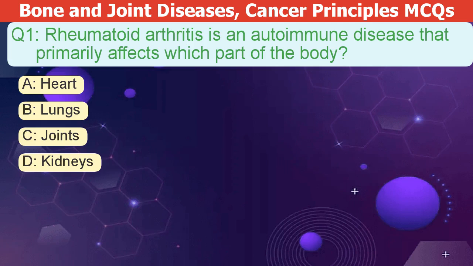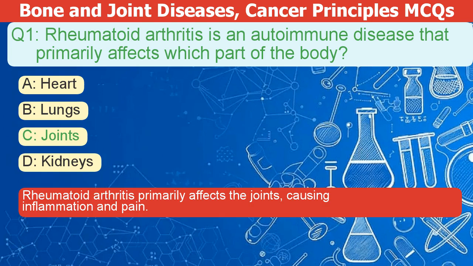Rheumatoid arthritis is an autoimmune disease that primarily affects which part of the body? A. Heart. B. Lungs. C. Joints. D. Kidneys. The correct answer is C. Rheumatoid arthritis primarily affects the joints, causing inflammation and pain.